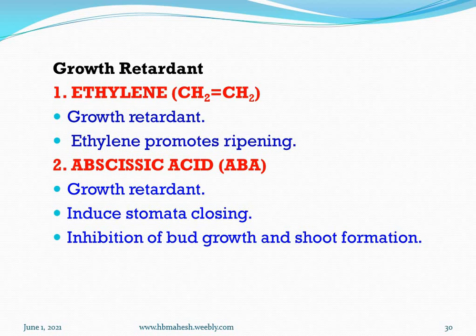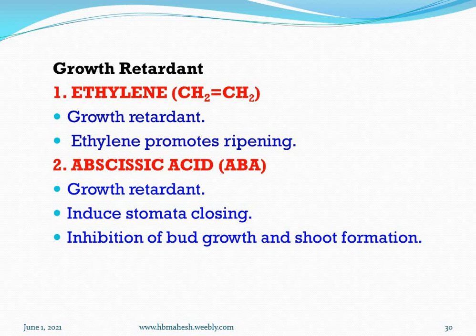Next, till now, auxin, gibberellin and cytokinins are the growth promoters. But some growth retardants, inhibitors are also there. First one is ethylene. Ethylene is a growth retardant. It prevents the growth, but it promotes ripening, the fruit ripening process. So growth retardant does not mean a negative impact on the plant. So this helps in maturation and fruit ripening.